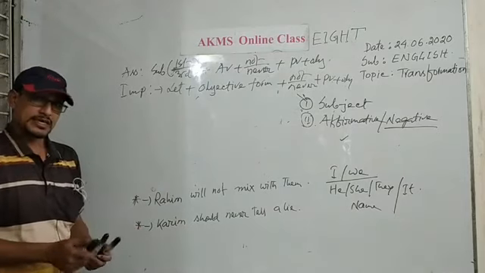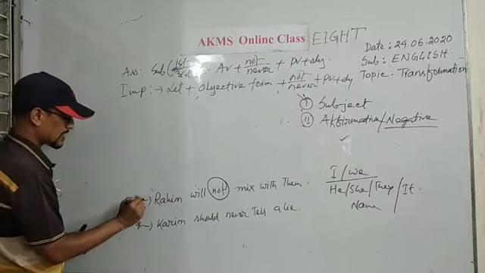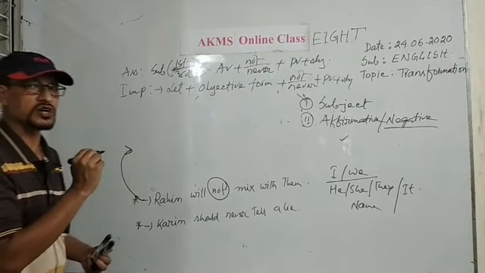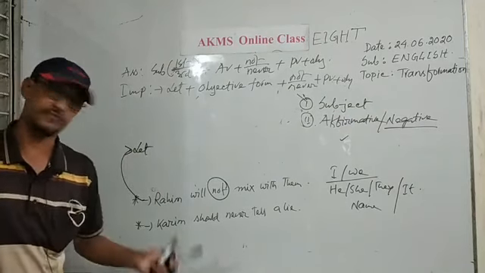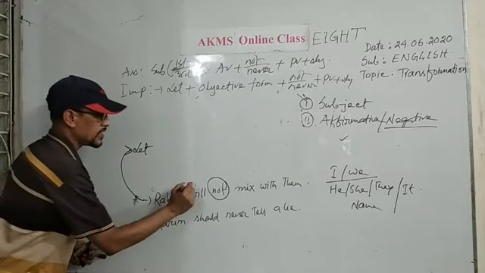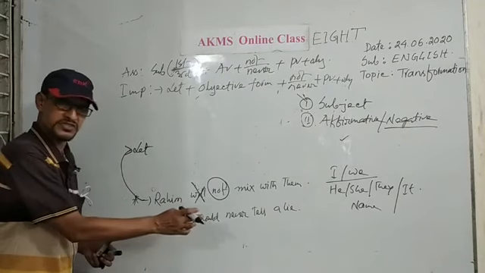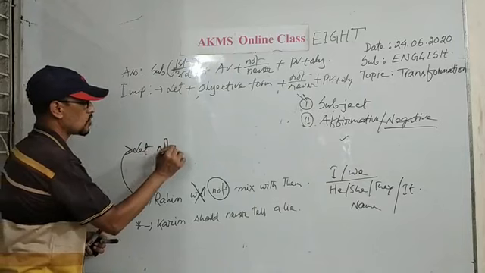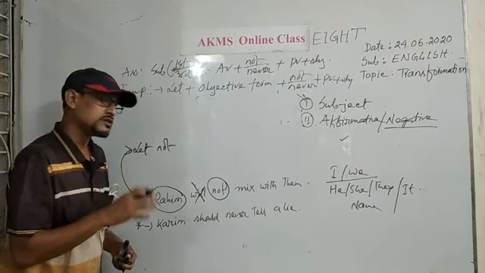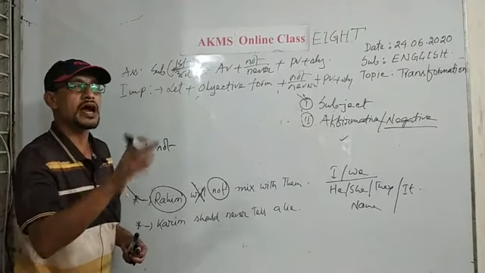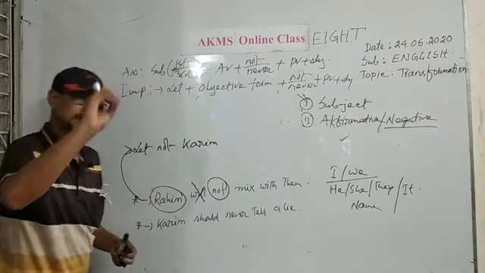So, here you can use this not. Look at the sentence, how I am going to transform it into imperative. I will start the sentence with the use of let. But I will erase this auxiliary verb and I should use the negative word after let. Let not. Then I will use the objective form of the noun. You know, the subjective and objective form of any noun is the same. Let not Karim. Only this is the difference.